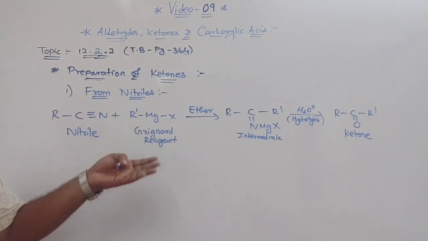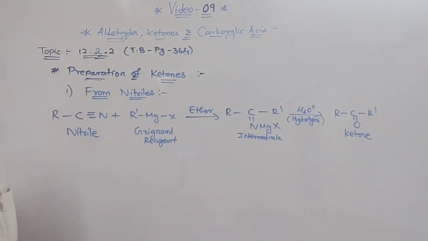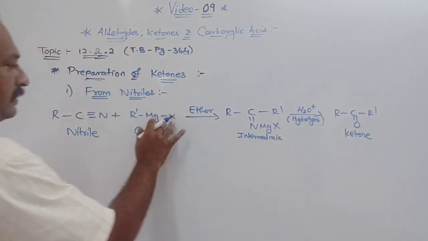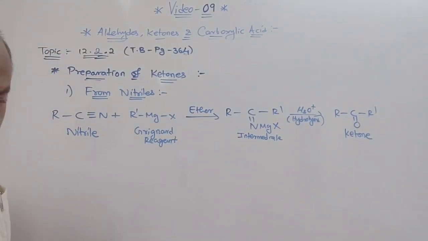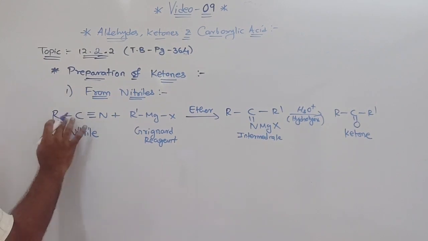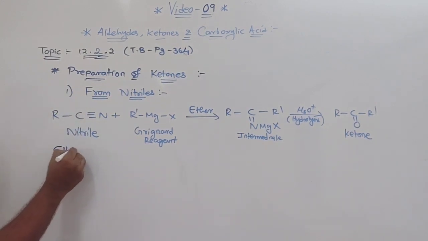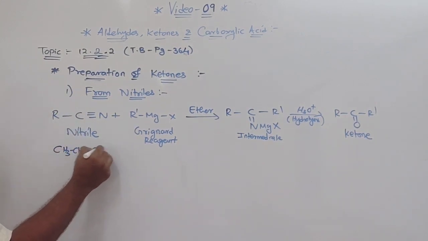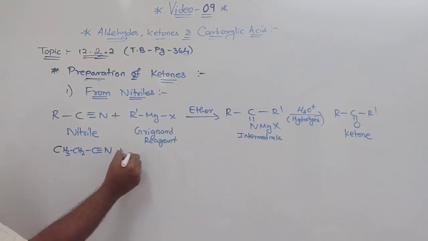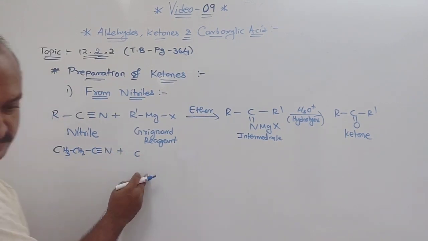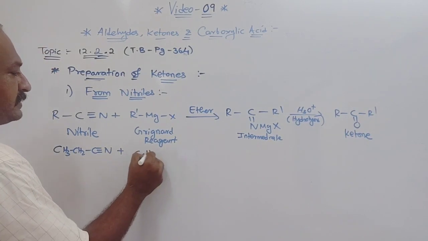Now this same thing can be written in another way also. Instead of this R, which is given in your book, I will write here CH3CH2 C triple bond N plus, what is given in your book is C6H5, I think.